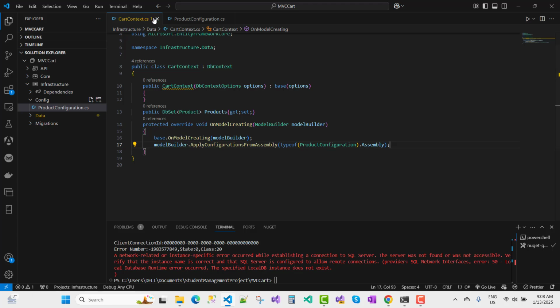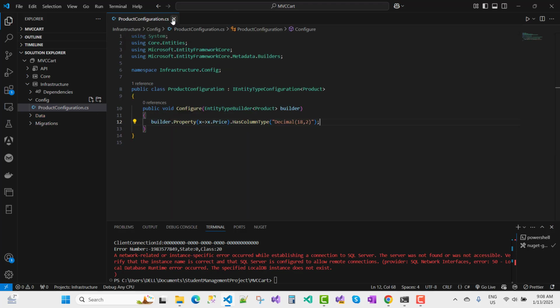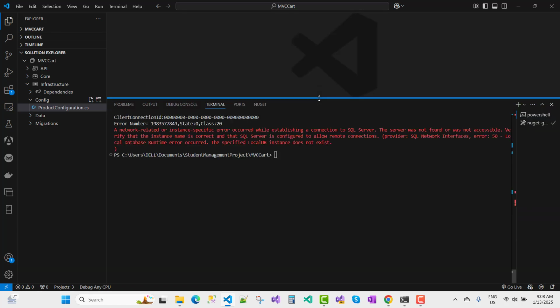Okay, now again you can just go for the migration. So here we go for dotnet ef migrations add, the name of the migration. These are the commands: dotnet ef migrations add Initial with the API project and Infrastructure project.